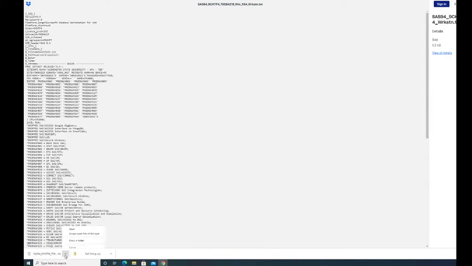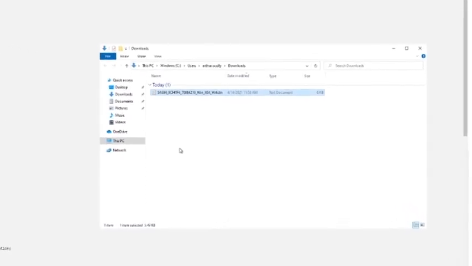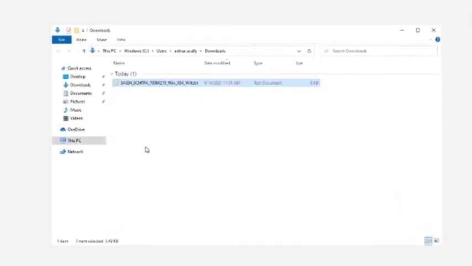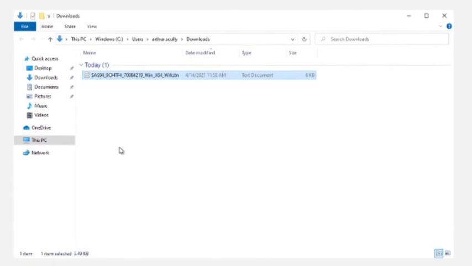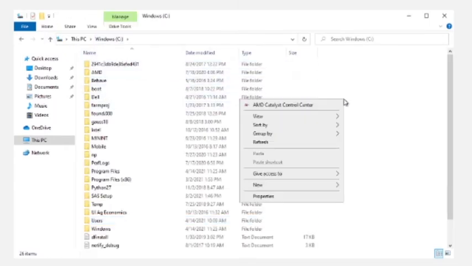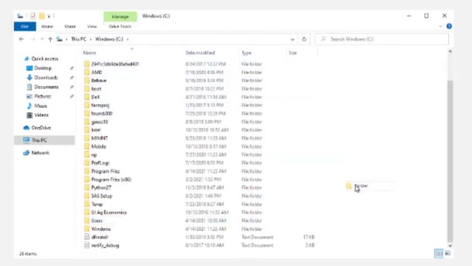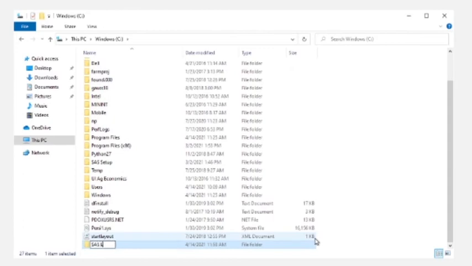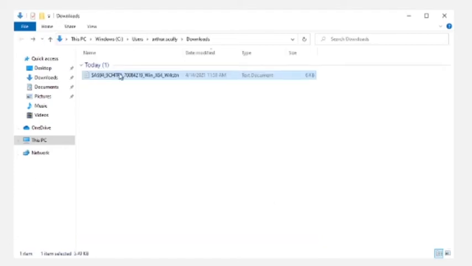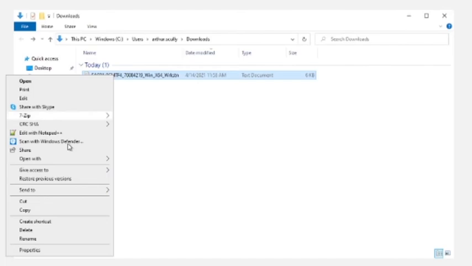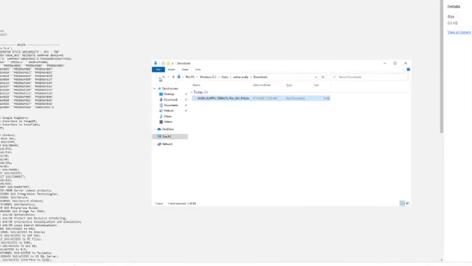Once it has downloaded, click on the pop-up menu in the left-hand side of your browser and select Show in Folder. From this File Explorer window that opens, navigate to the C drive. Create a folder and name it SAS License. Click the Back button to return to the downloaded license and move the license to the folder that you have created.